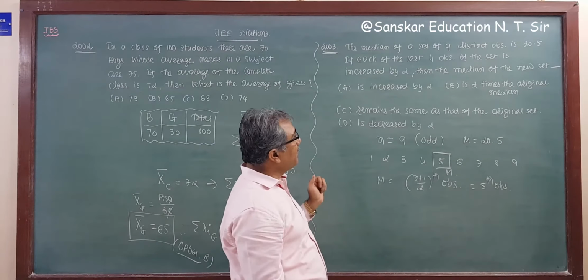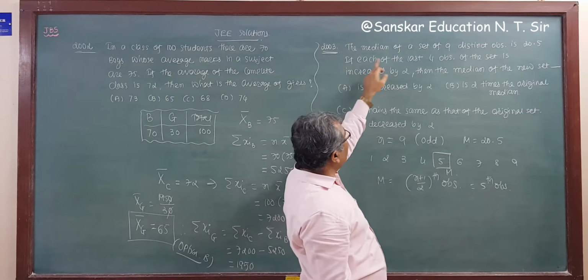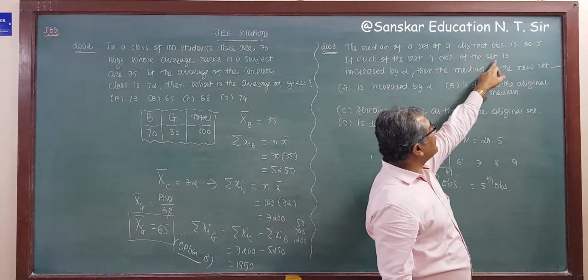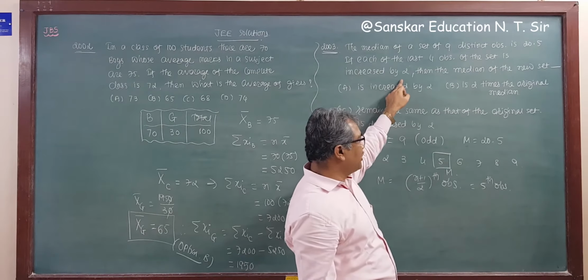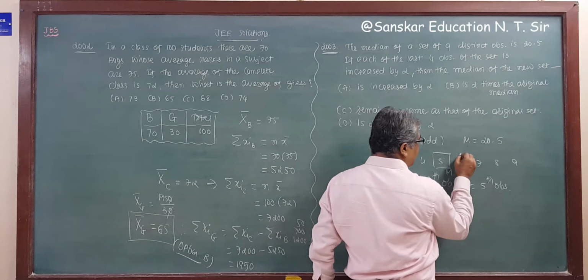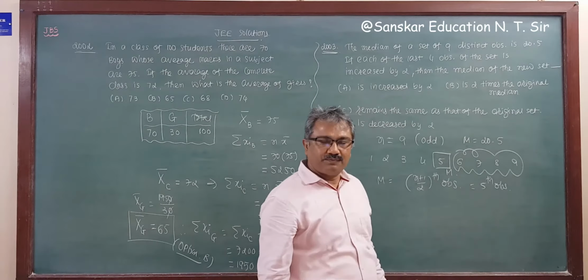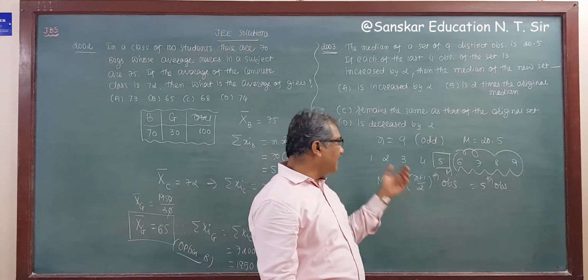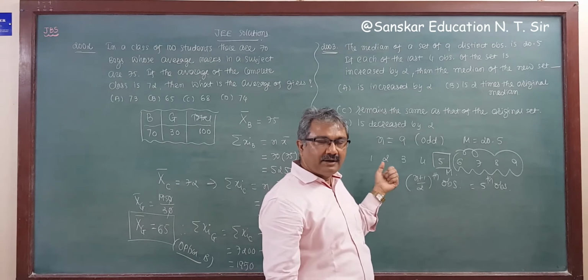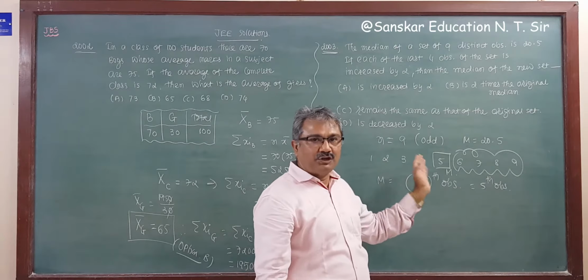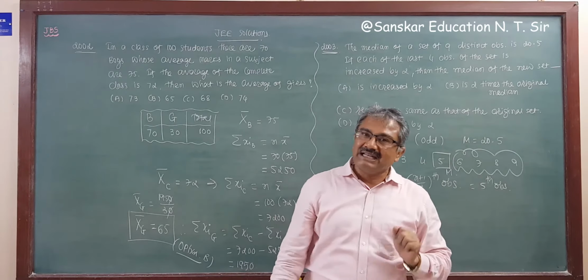Now what is given? If each of the last 4 observations of the set is increased by 2. So these 4 observations are increased by 2. You know, while we are finding this median, we are arranging them into either ascending order or descending order.